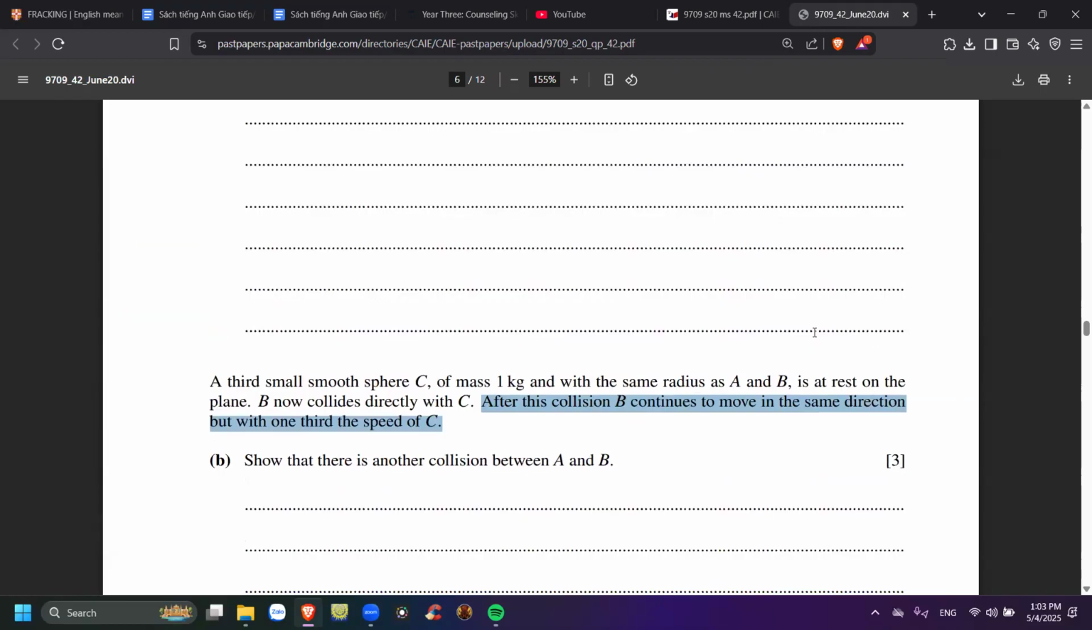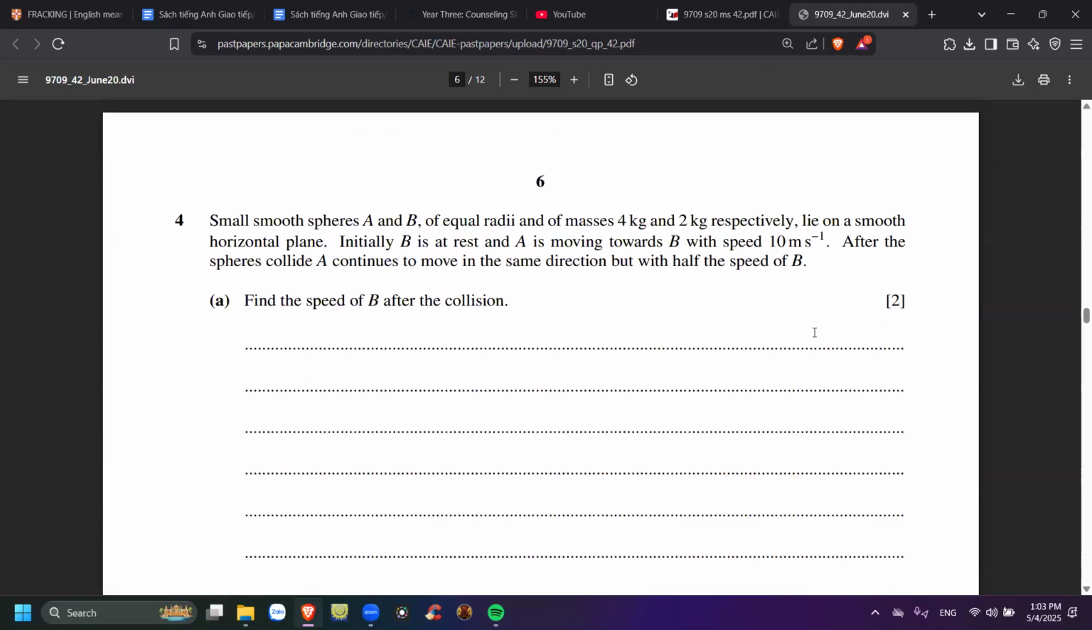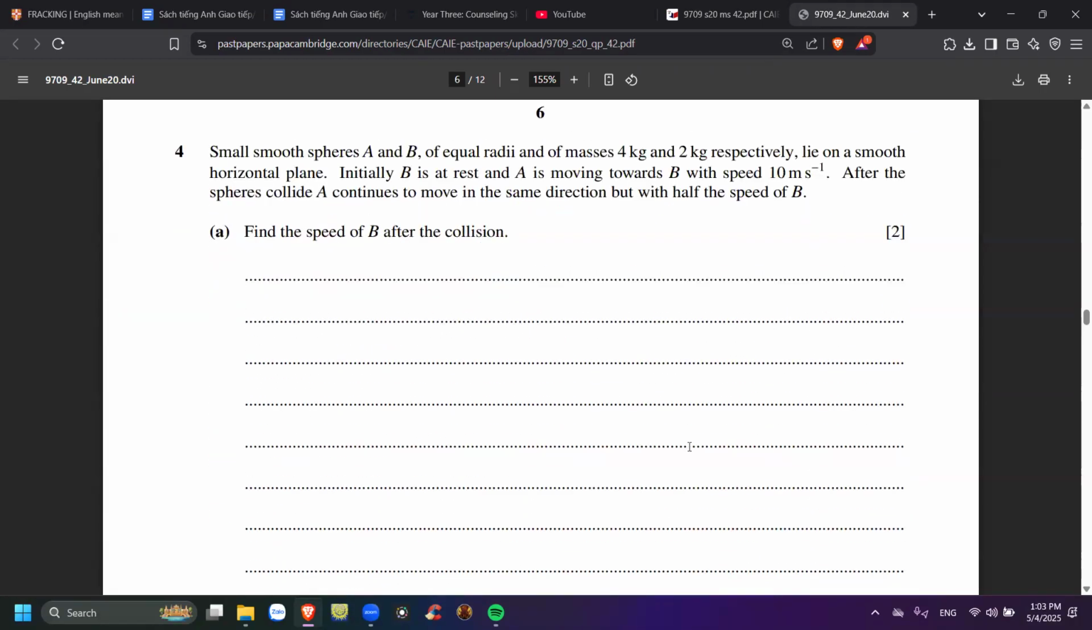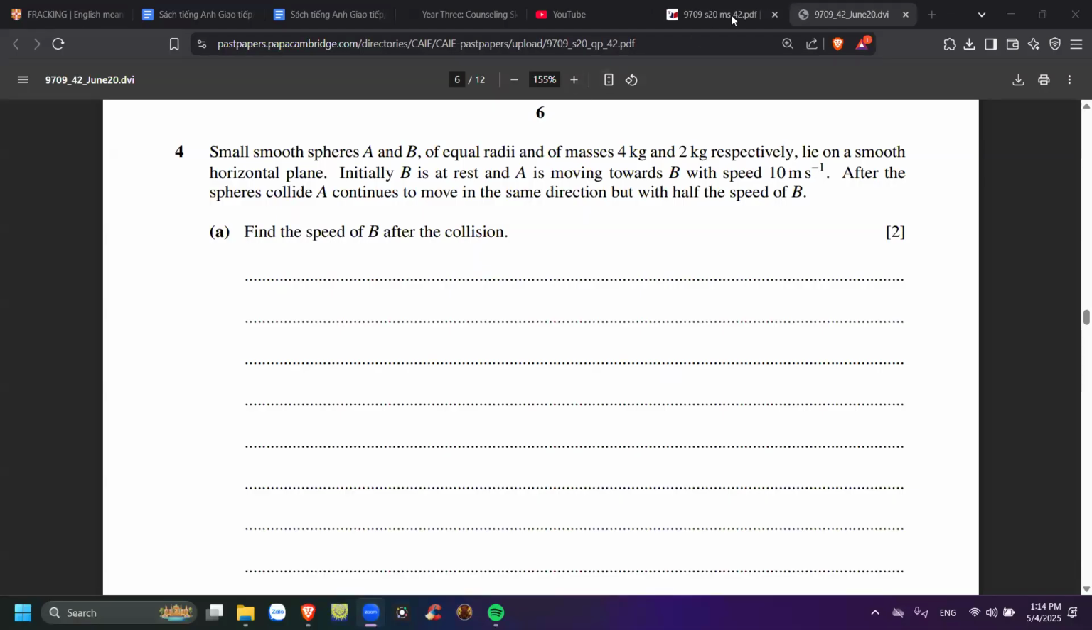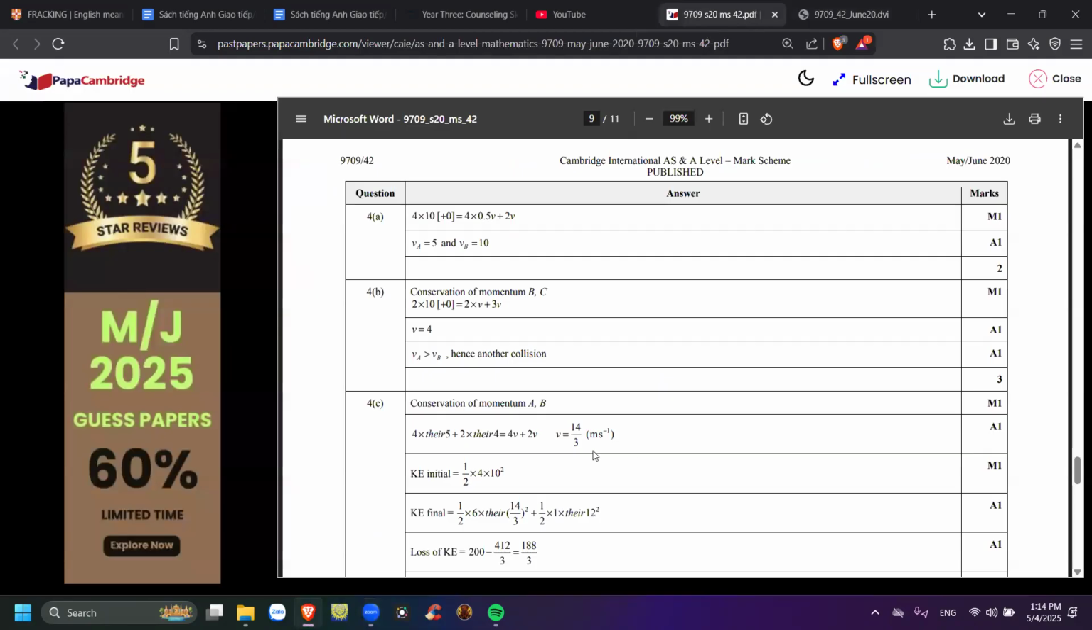So 5, 4, 3, and 2 is like 10 marks. Sure. It's a lot. Let's do it. Okay, fine. Let's just check the mark scheme. Find the speed of B after the collision. So first things first.